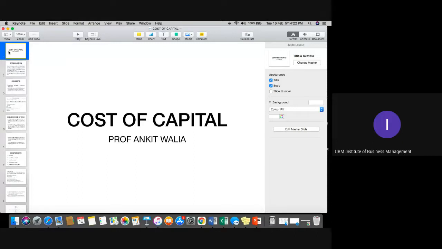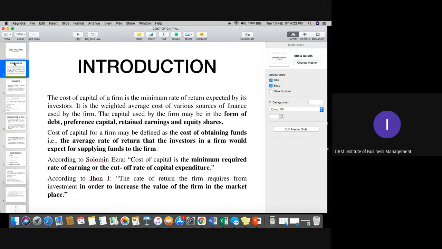This capital formation may be in the form of equity, debt, any long-term loan, preference share capital, or retained earnings. So we always need to remember the cost of capital, I mean the different sources of capital from where we can raise the fund for the company.